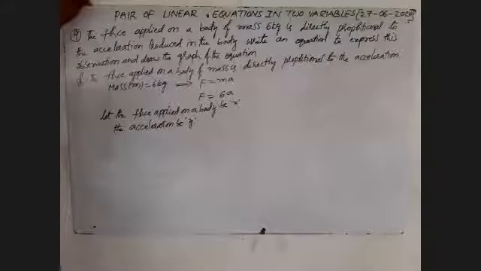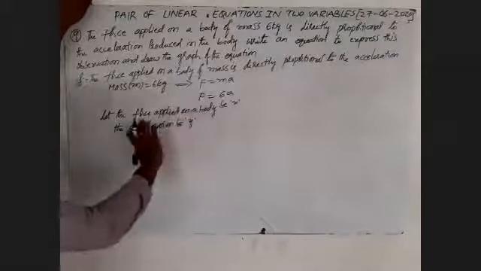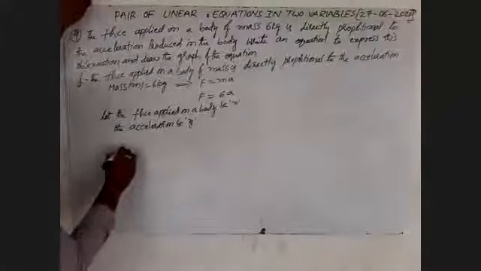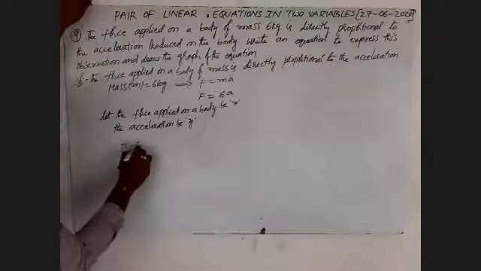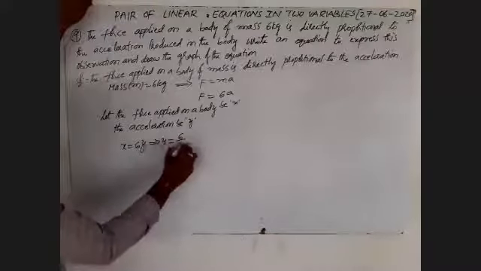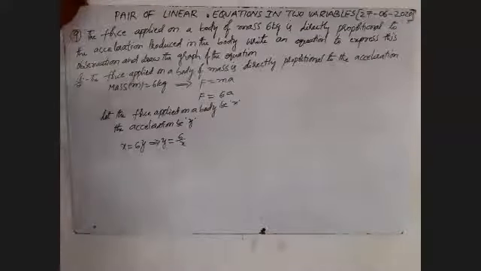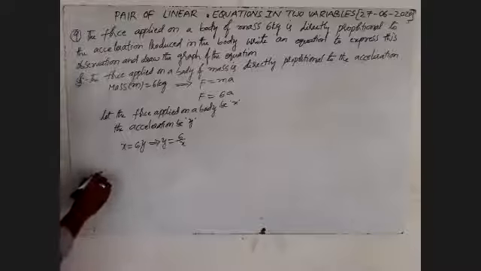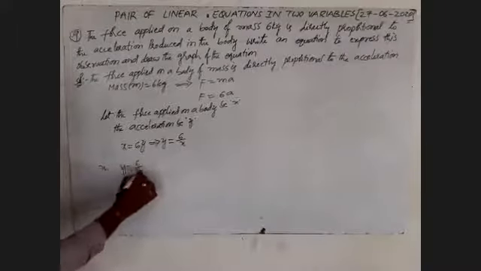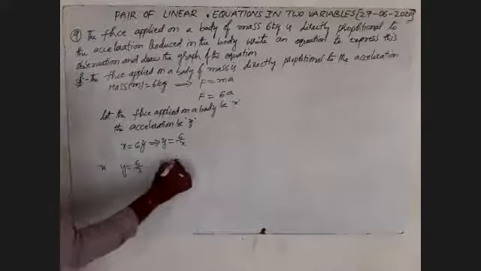What we have to write in this given equation: F is the force applied on the body, which is x, and the acceleration is y, means that I will write x is equal to 6y. Here I have to write y is equal to x by 6. Here we'll take some points: first we'll take x, after that y, finally we'll take x comma y.